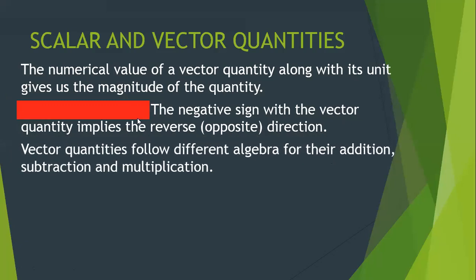Now understand the vector quantities follow different rules of algebra for their addition, subtraction and multiplication. So as we find, scalar quantities can be added, subtracted, multiplied by the normal rules of algebra. But for vector quantities, I have a different rule altogether, which you will come to know in your 11th standard. In 11th standard, you have a chapter called vectors in physics. There we will learn how to add two vectors, how to subtract in that way.